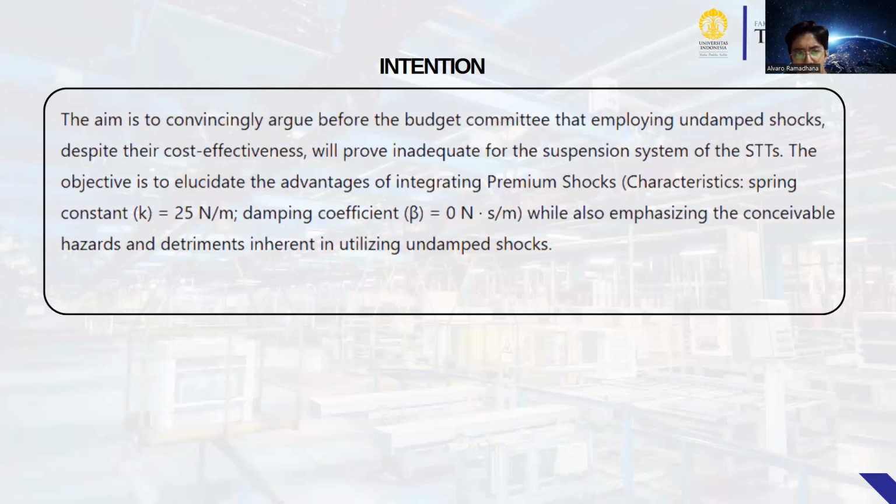The objective is to elucidate the advantage of integrating a framing shock, with characteristic spring constant K = 925 Newton per meter and damping coefficient 0 Newton second per meter, while also investigating the conceivable hazards and determinants inherent in random shocks.